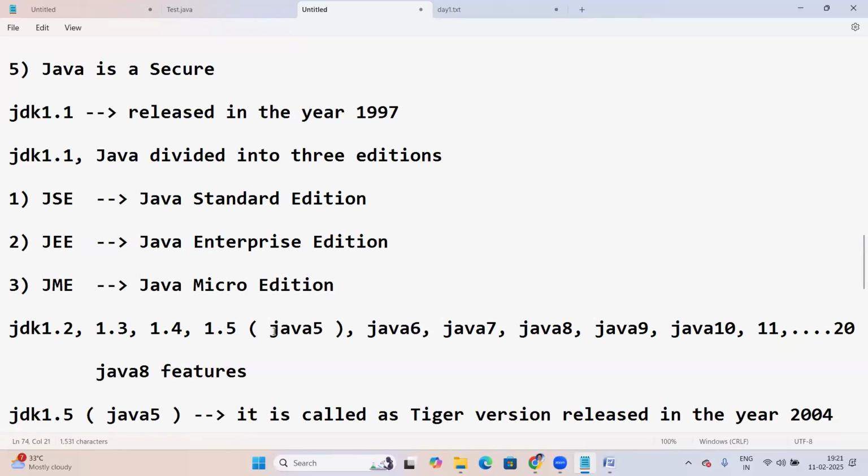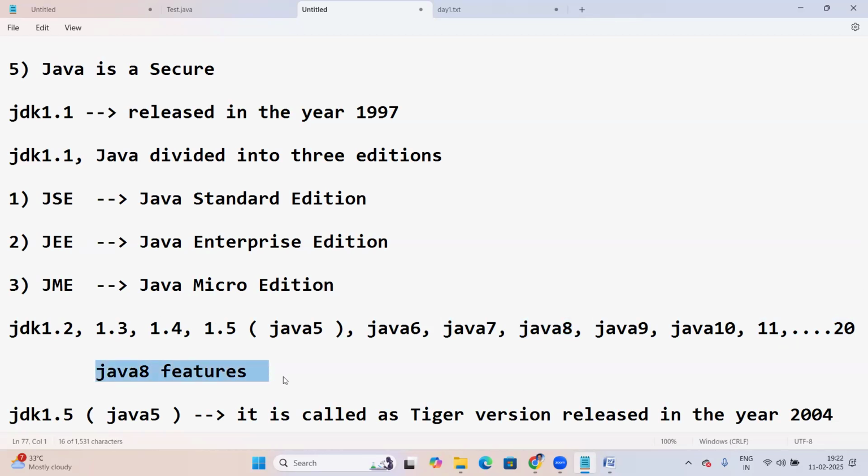From 1.5 onwards, they are called Java 5, Java 6, 7, 8, 9, 10, like this up to 20. But Java 9 to 20 are released but nowhere used here. Presently companies are using Java 8, and some companies still use Java 7. In our company, we are using Java 8.